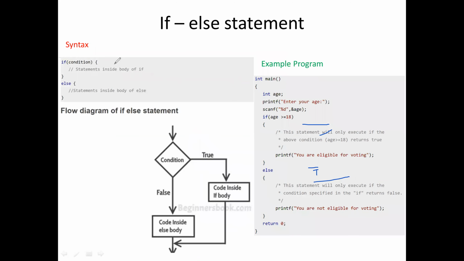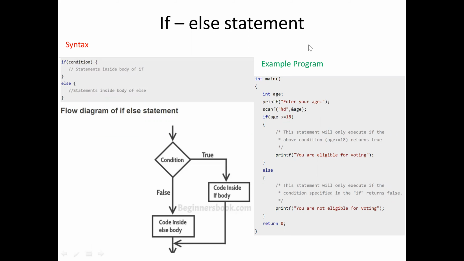We have another statement, the if else statement. If the condition is true, it will execute this statement. If the condition is false, it will execute the else statement. Here I'm going to check age greater than or equal to 18. If I give 19, yes, it is greater, so this particular body will be executed, else this body will be executed. This is the if else condition.